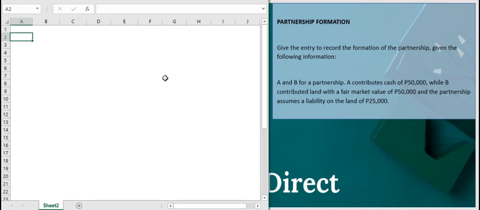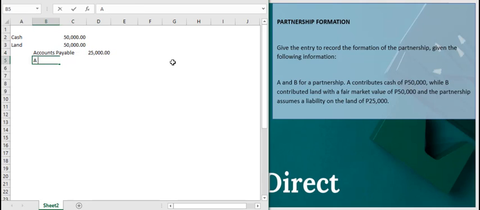Since we're still forming this partnership, we have a blank book of accounts. Now our entry for this contribution is we debit cash amounting to 50,000. We debit land amounting to fair market value of 50,000. We credit accounts payable for the liability that was assumed from the land, 25,000.